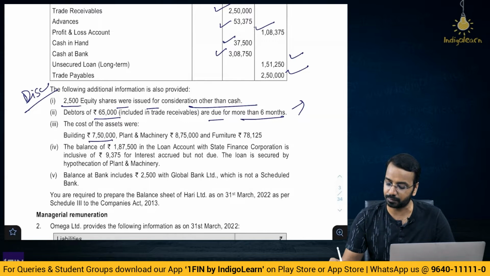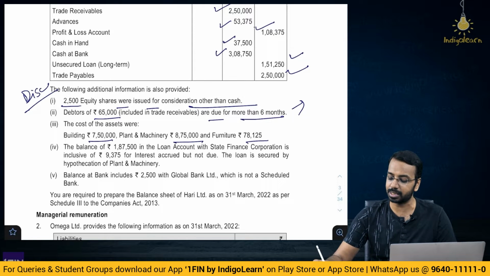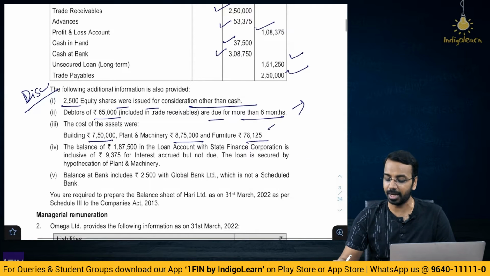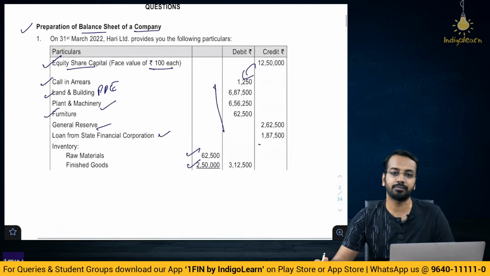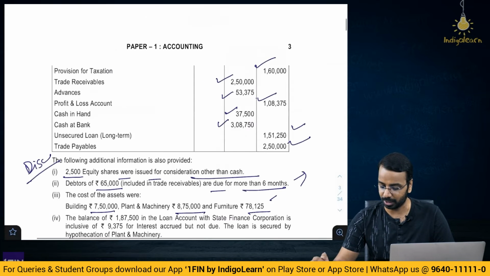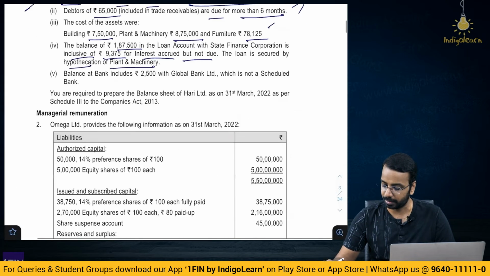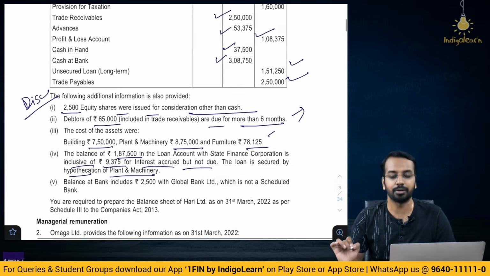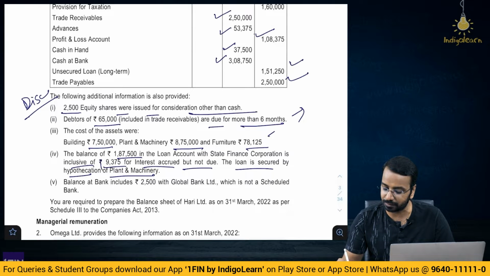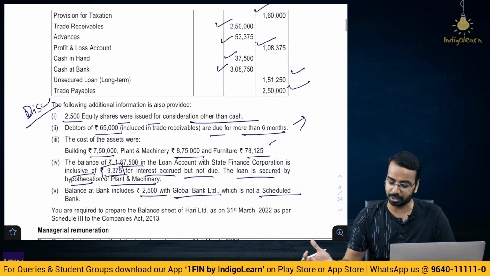Cost of assets 750, 875, 78125. This and whatever is the difference between cost and the carrying amount given here, that will be your accumulated depreciation. Then balance of 1,875,000 in the loan account with State Finance Corporation is inclusive of 9,375 of interest accrued but not due. The loan is secured by hypothecation of plant and machinery. So one disclosure is for your security that you have given. Second is this 9,375 is your current liability that you will disclose separately. Balance 2,500 with Global Bank is not a scheduled bank, separately you have to disclose. That's it, nothing else, right?